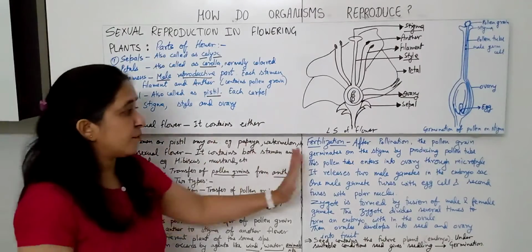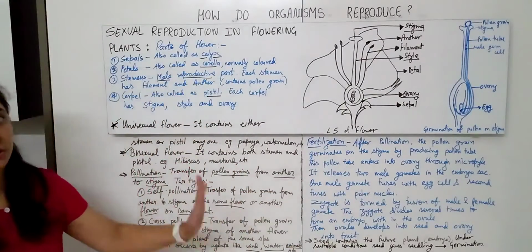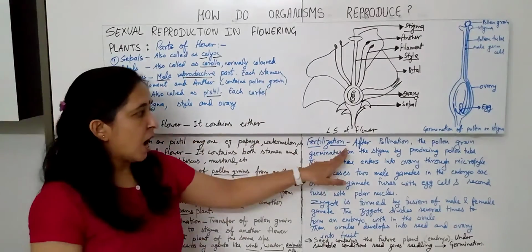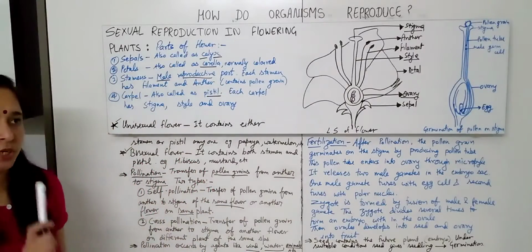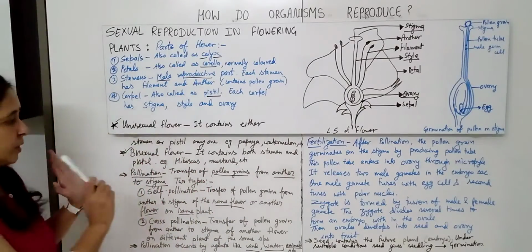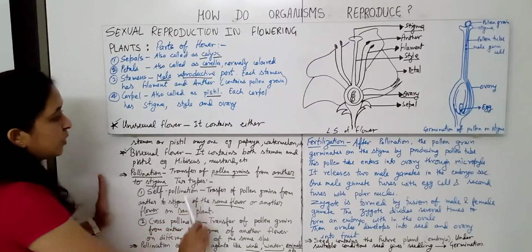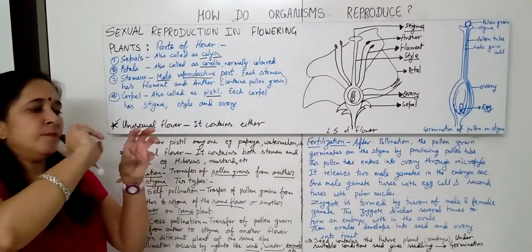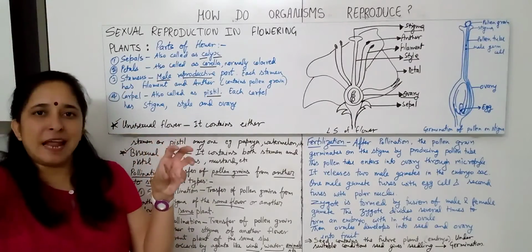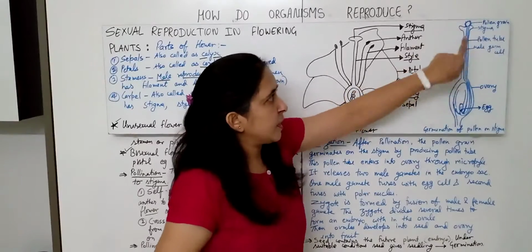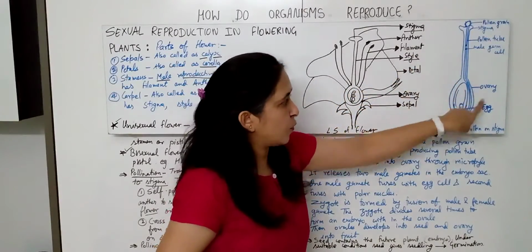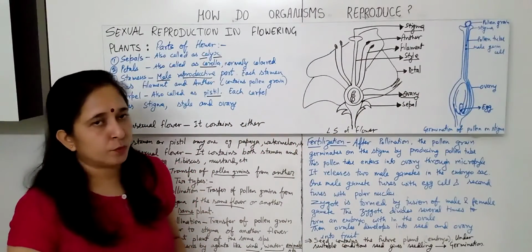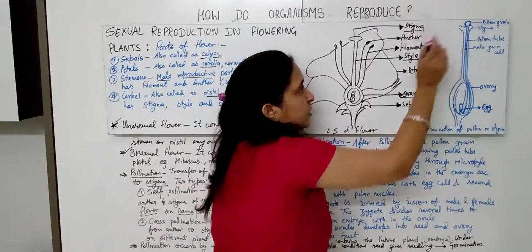Okay. Now come to fertilization, how the reproduction takes place in the flowers. Fertilization occurs only after pollination, when the transfer of pollen grain from anther to stigma takes place. So when the pollen grain from the anther lands on the stigma. Here you can see, this is the stigma, this is style, this is ovary. Here only the female reproductive part I have drawn. So after pollination, pollen grain landed on the stigma.